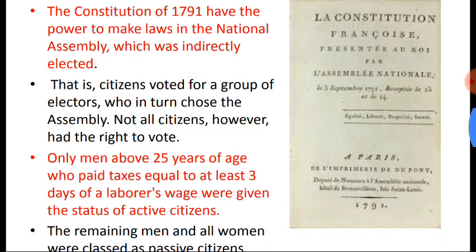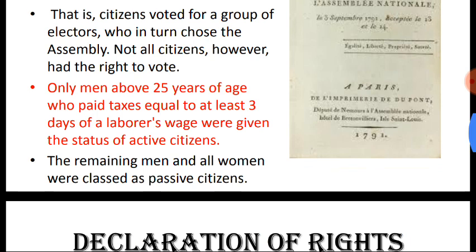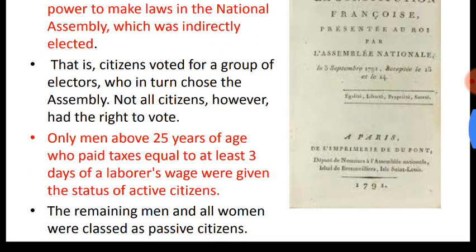Then who are the citizens who got the right to vote? The men above 25 years of age who paid taxes equal to at least 3 days of a laborer's wage were given the status of active citizens. The active citizens are the group of people who have the right to vote.